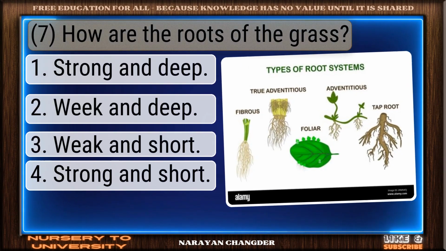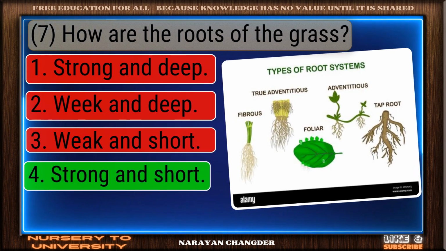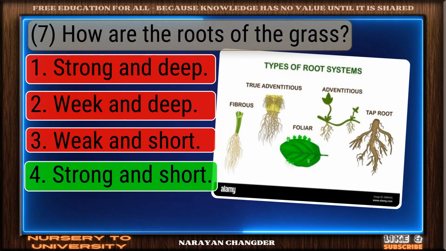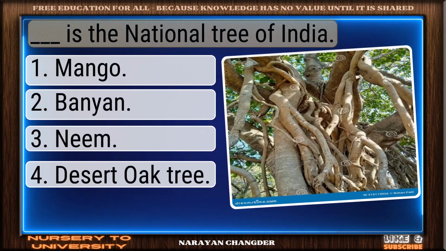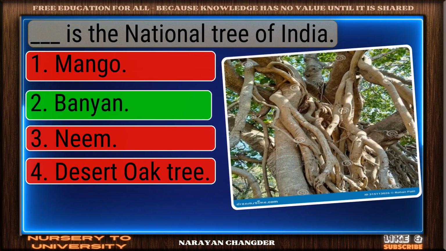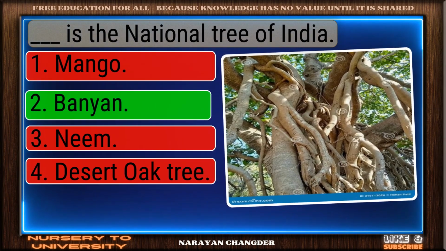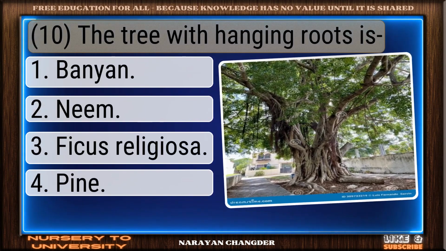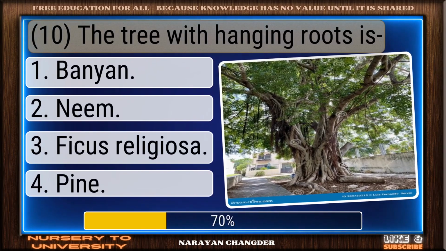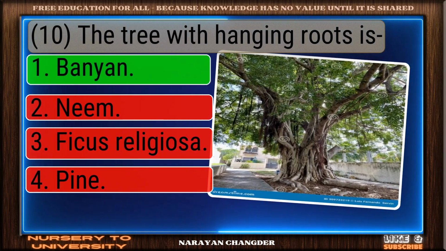How are the roots of the grass? Great job. Strong and short is the accurate answer. Dash is the national tree of India. Exactly. Banyan makes sense, and it is right choice. The tree with hanging roots is. Solid response. Banyan is a valid choice.